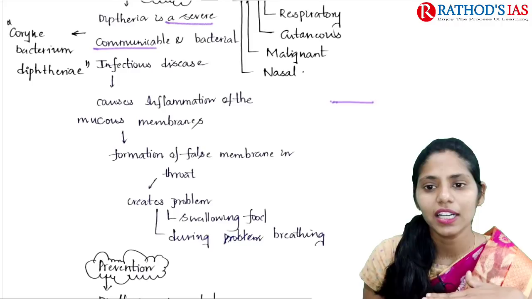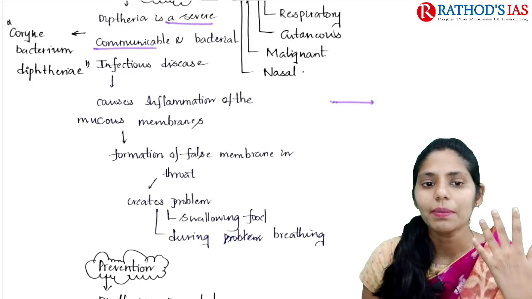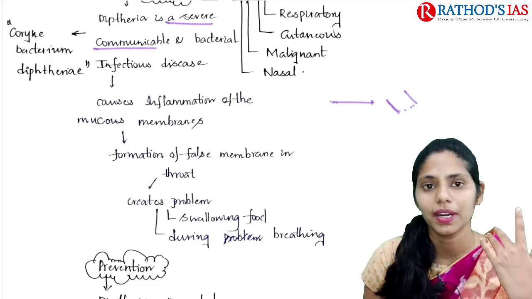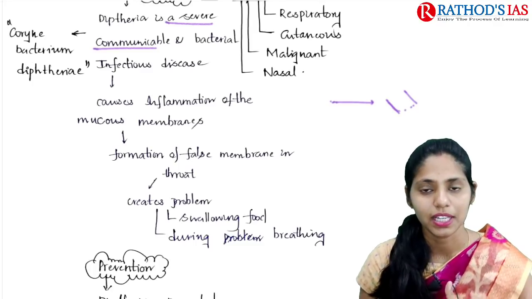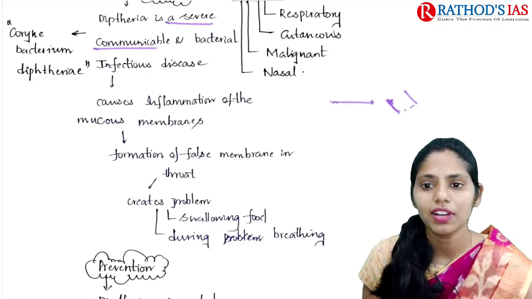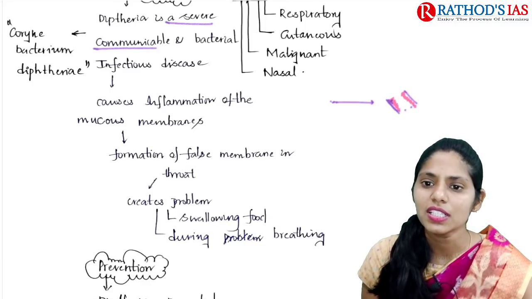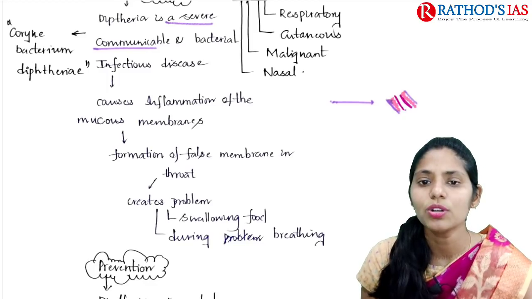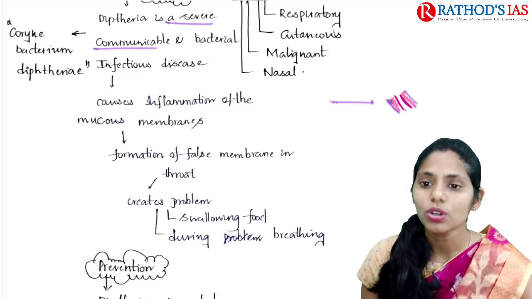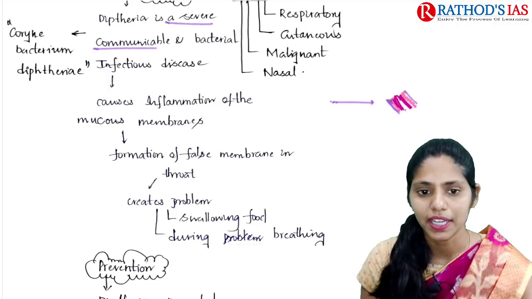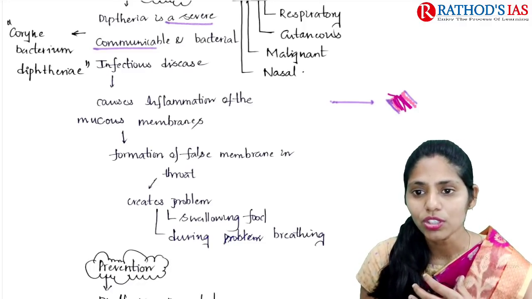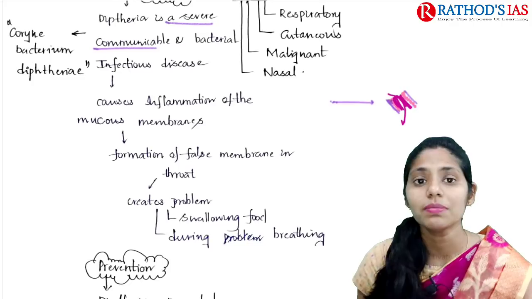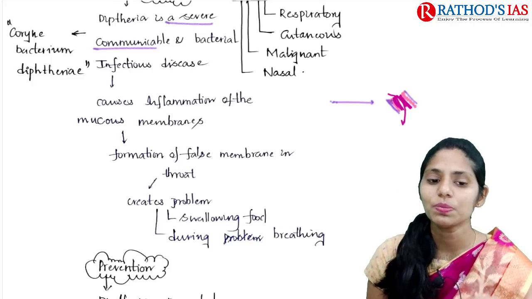After this bacteria enters a person, it will lead to some inflammation of the mucous membrane. Okay, from here to here in this nasal cavity, we have the mucous membrane. This mucous membrane will be inflamed. After inflammation, we can see a false membrane that is formed on this mucous membrane. Because of this false membrane, whenever we are swallowing food or breathing, it will lead to some difficulty. It will create some problem for the patient.